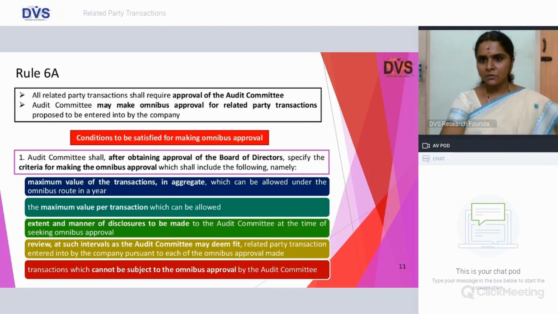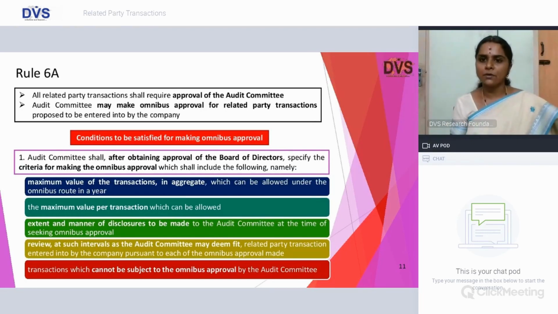Rule 6A, because the audit committee may make omnibus approval as per the rule which is prescribed under Rule 6A. All related party transactions shall require approval of the audit committee, and the audit committee may make omnibus approval for such related party transactions. If you see the provision of Rule 6A, friends, let's try to compare it with SEBI LODR.